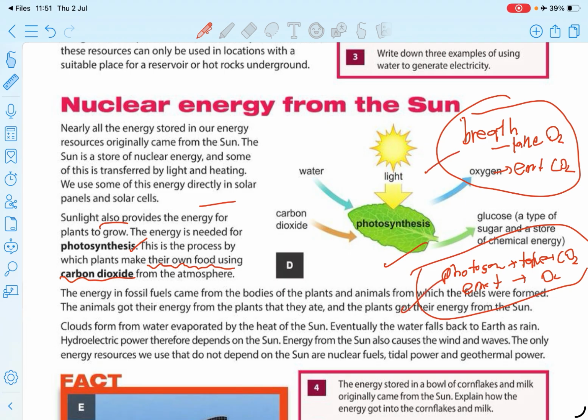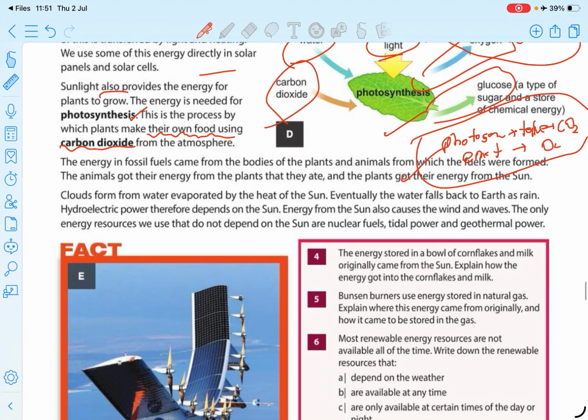What are the things needed for the photosynthesis process? Sunlight, water and carbon dioxide. Then what do they emit? Oxygen and glucose. You know, glucose is a type of sugar, and there are many others. What are the other sugars, like maltose, sucrose, and disaccharides too, lactose, galactose, right?